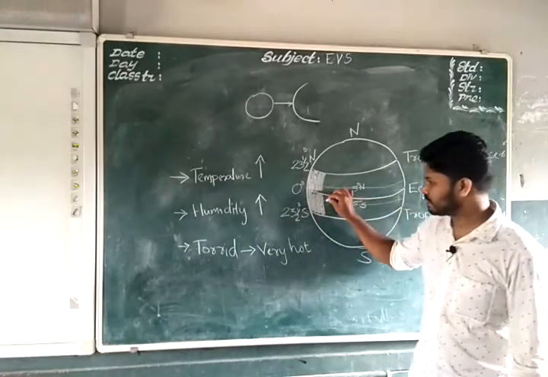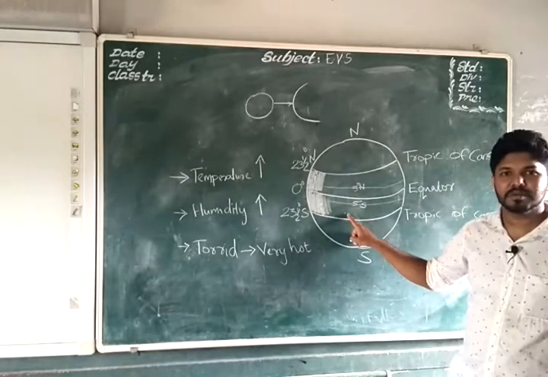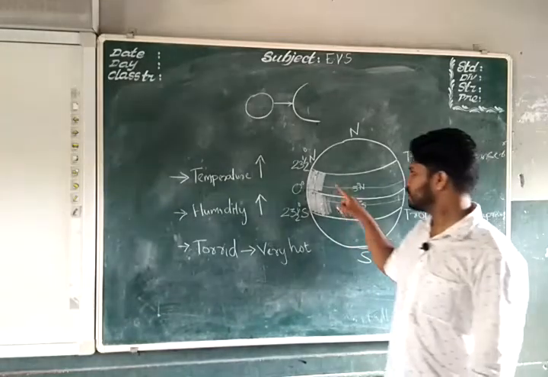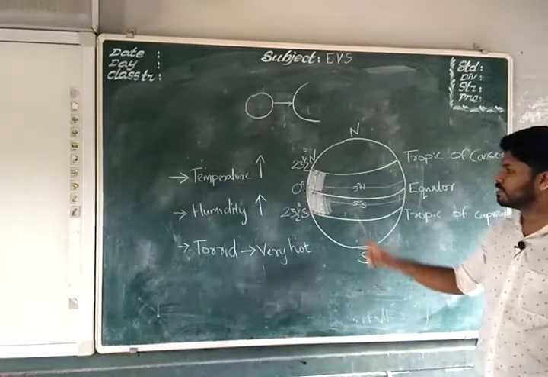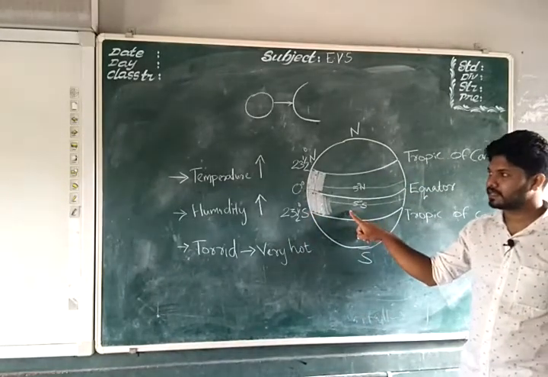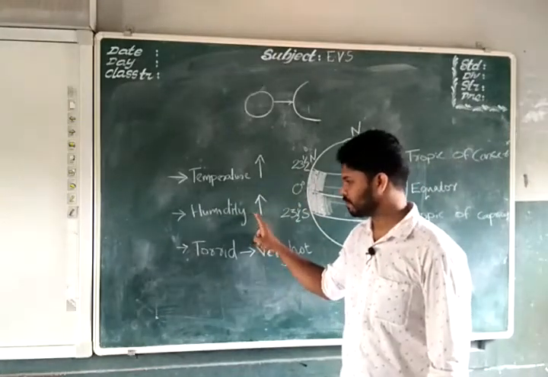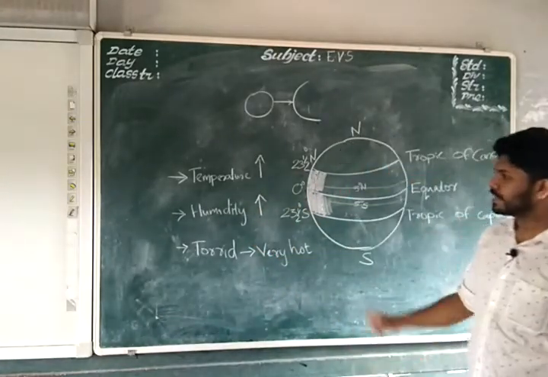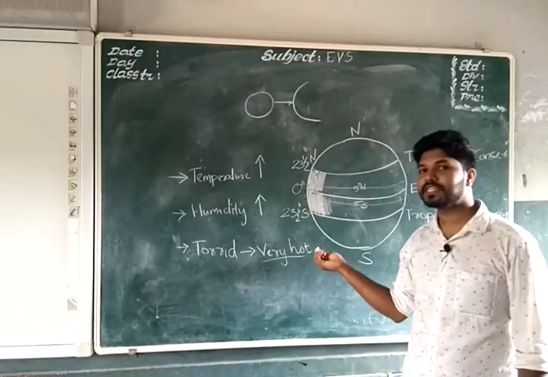So it will be very hot here. So the people living here may suffer very much hot. This region receives a high amount of sunlight, and hence the temperature and humidity is high for this region. Due to high temperature, it will be obviously very hot.